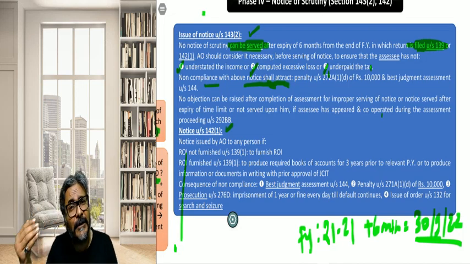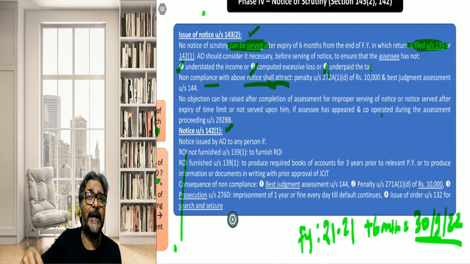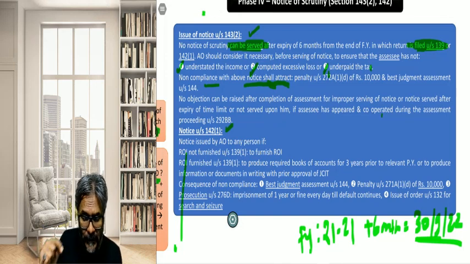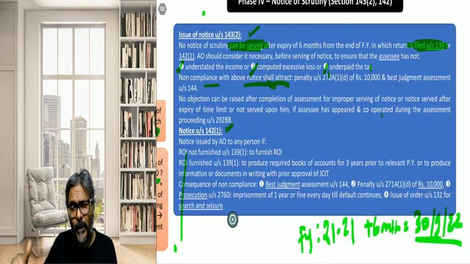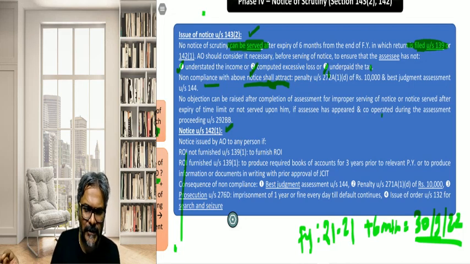Once the AO has passed the order, and if it is an adverse order, going against the SSE, he now wants to challenge this particular notice of scrutiny. Can he now challenge the notice of scrutiny in this regard?